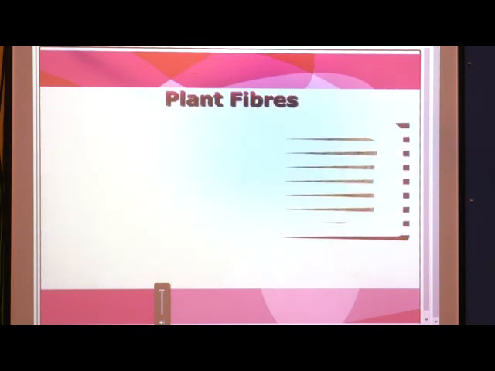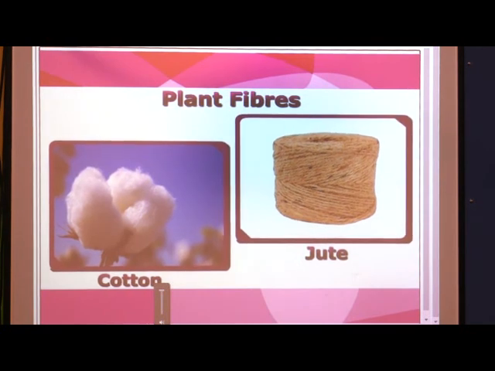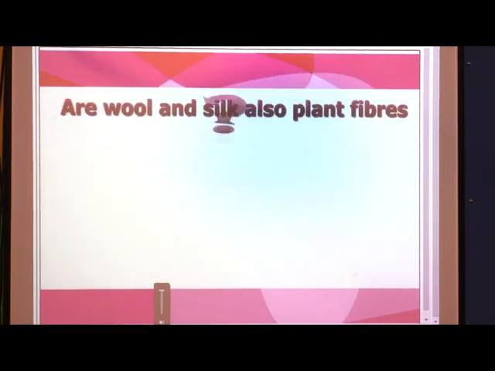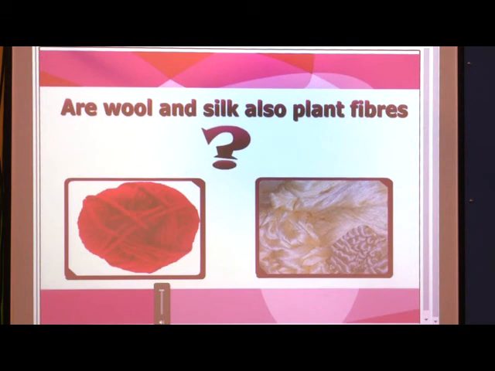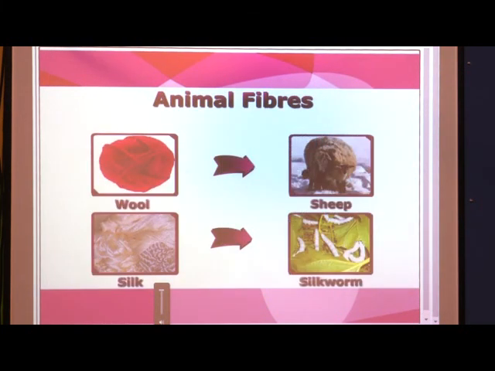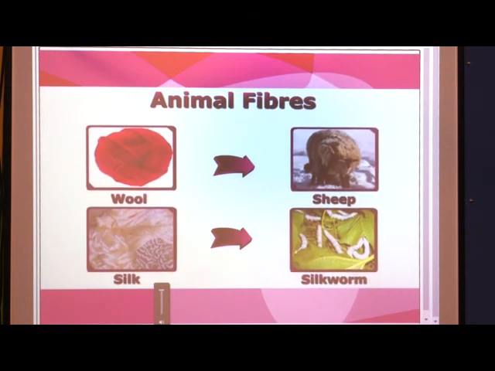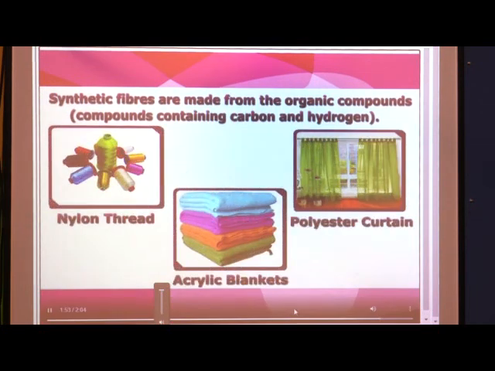Cotton and jute are plant fibers. Are wool and silk also plant fibers? No, they are obtained from animals, so they are animal fibers. On the other hand, synthetic fibers like So students, what is given in this animation?